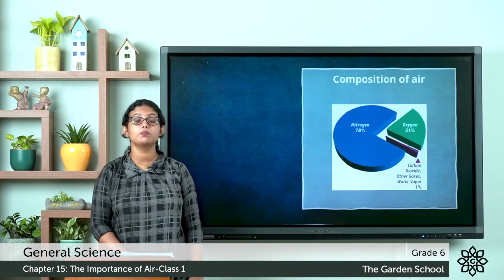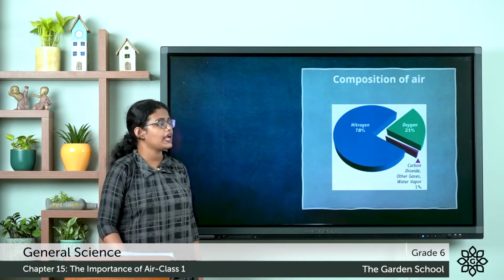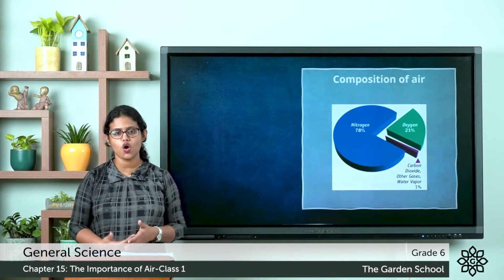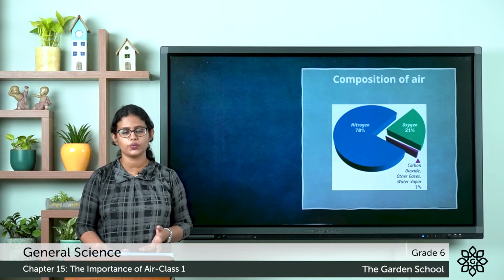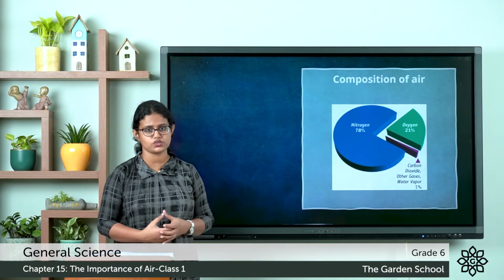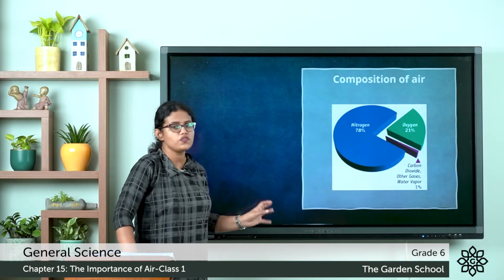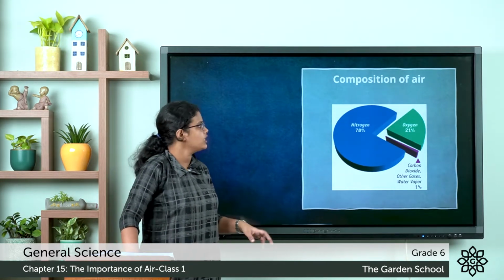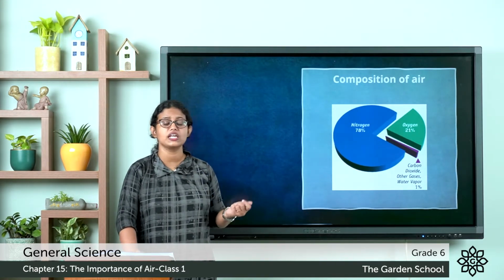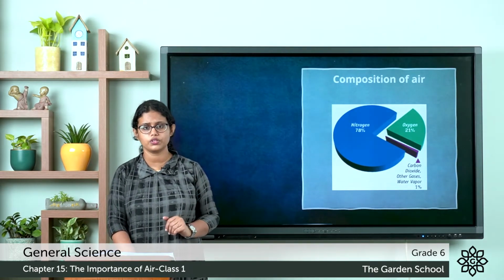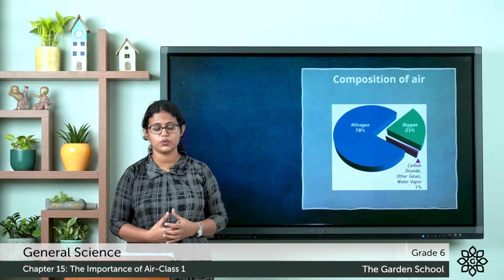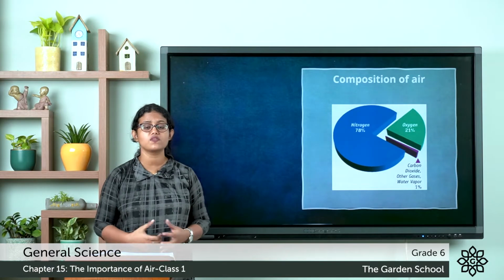Now let's see the composition of air. The air is made up of several gases. It is made of nitrogen, oxygen, and it contains water vapor, other gases, dust, smoke, etc. You can see air is composed of 78% nitrogen, 21% oxygen, and 1% carbon dioxide, other gases and water vapor. So air is a mixture of different gases.